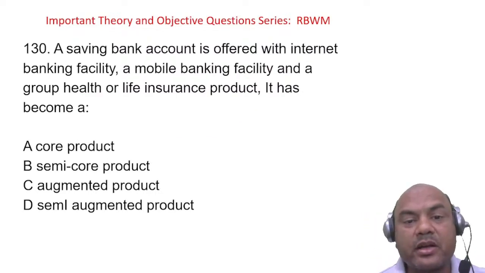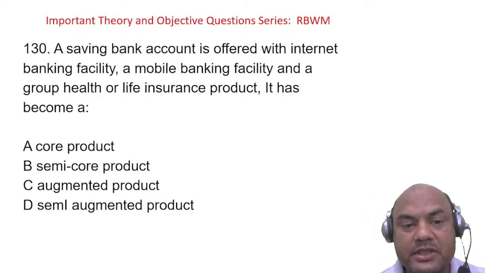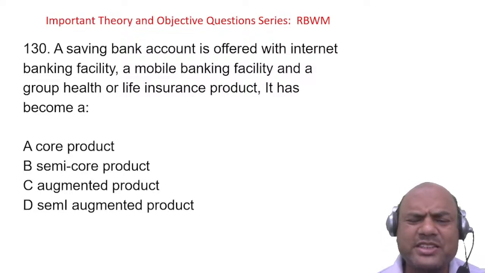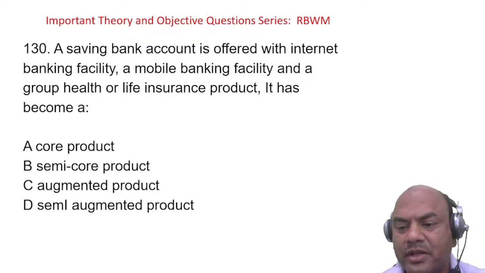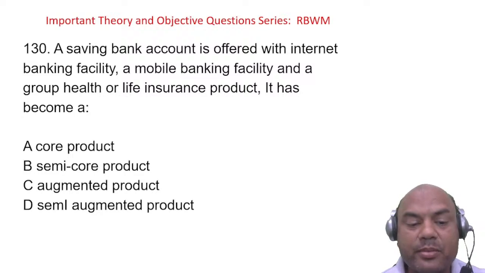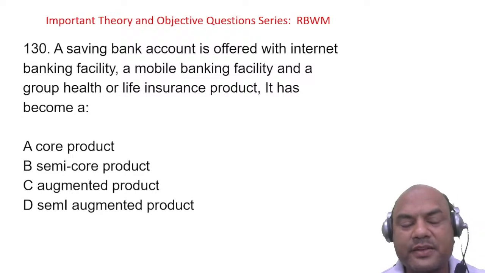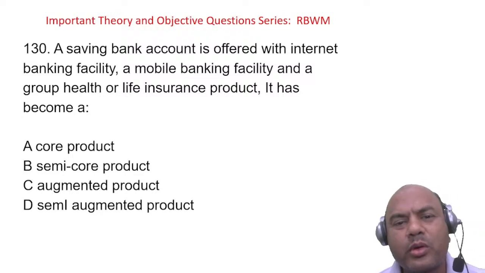A savings bank account is offered with an internet banking facility, a mobile banking facility, and a group health or life insurance product. It has become a core product, semi-core, augmented, or semi-augmented? Now this is simple for you. You must be able to answer this. Just now I gave you the meaning of the products: two or more products combined.